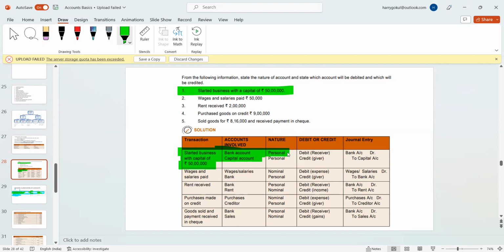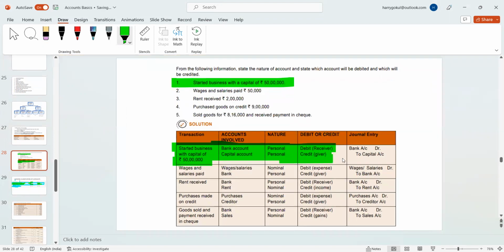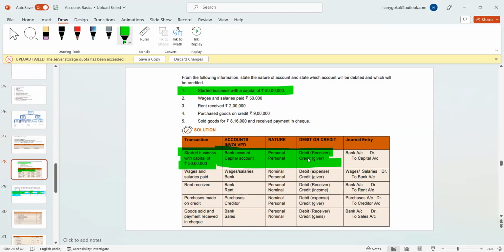The bank account is a personal account, and the capital account is also a personal account. The person who gives, I'm the owner, I gave the 50 lakh rupees to the business. So giver, credit the giver. Right now, who is the receiver? The bank received my amount in my bank account. So the receiver is also the bank. So bank account debit to capital account.